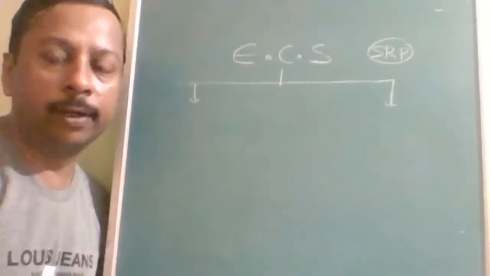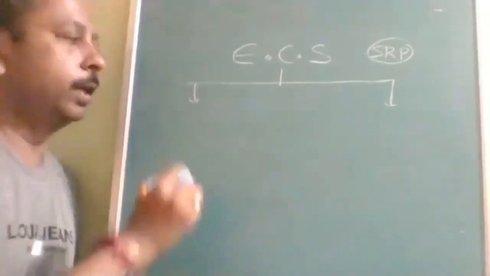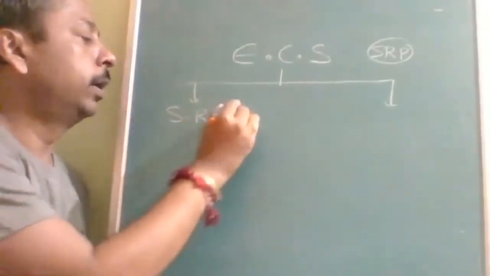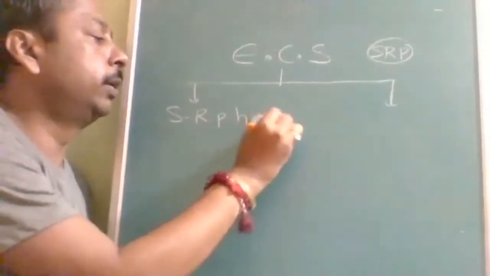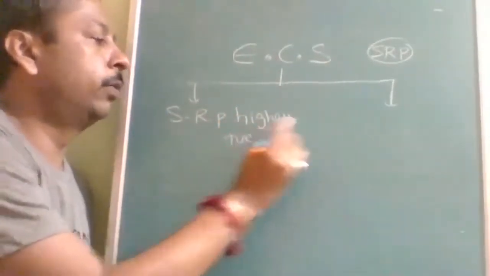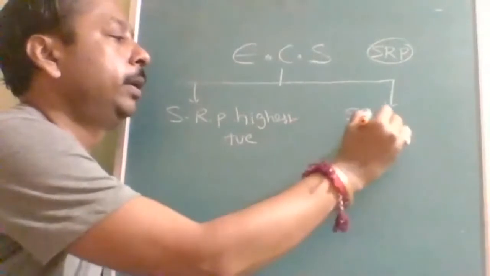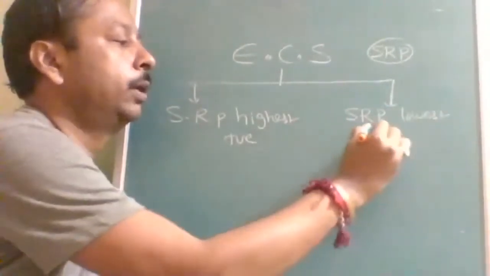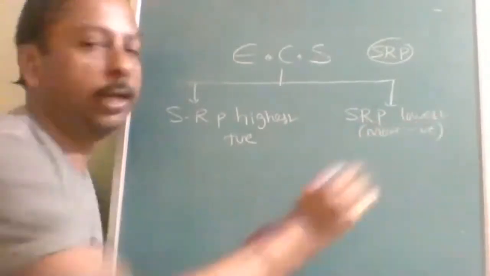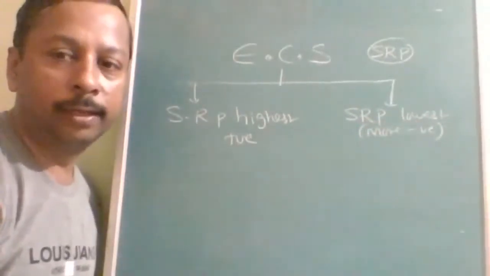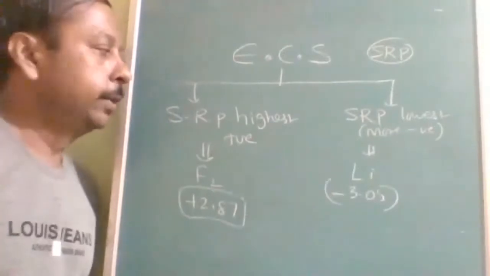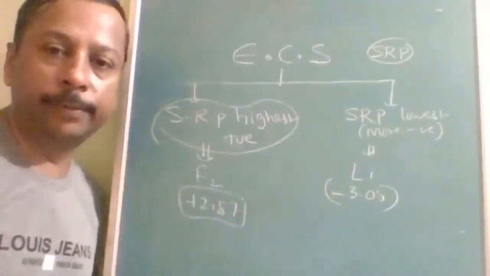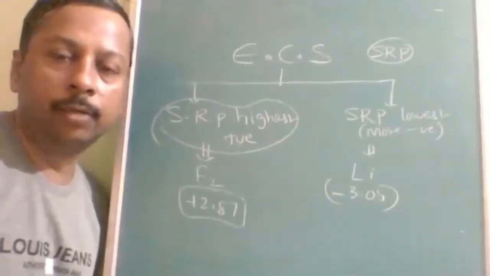Who can tell which electrode has the highest positive SRP, and which has the lowest, otherwise more negative? See, SRP is highest positive for fluorine.